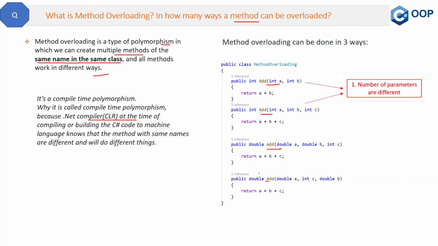See, in the first and second methods, the names are the same, but the number of parameters is different. In this method, there are two parameters, and in this second method, there are three parameters. So this is one way.